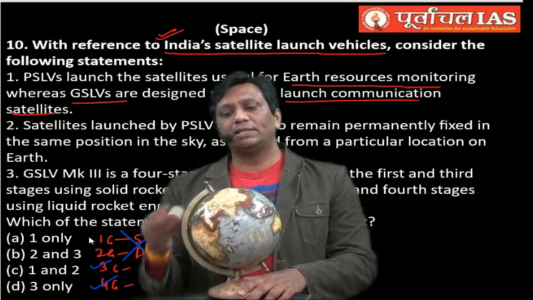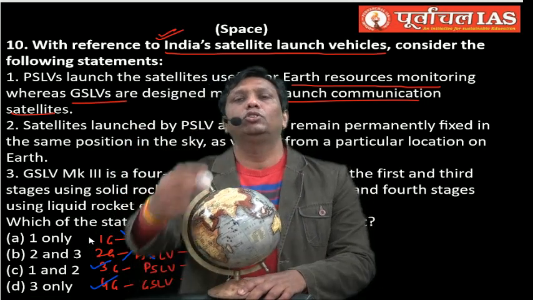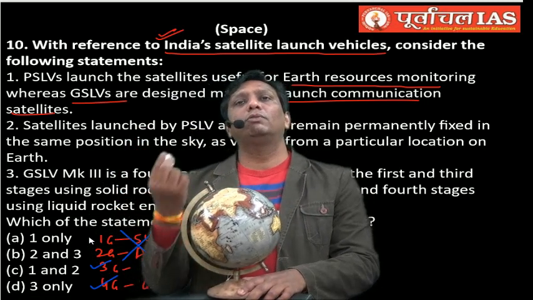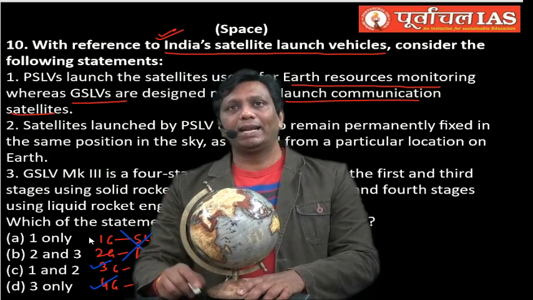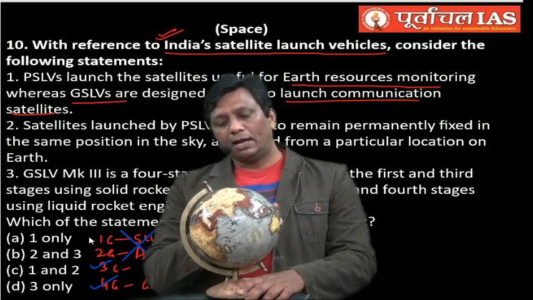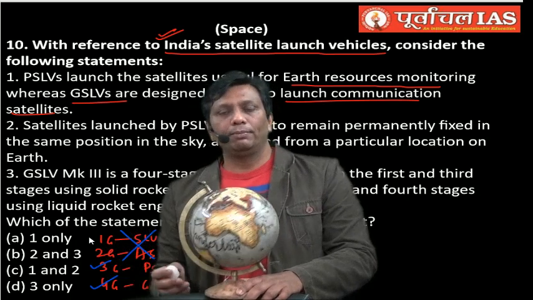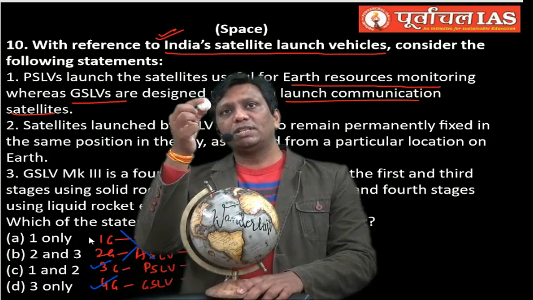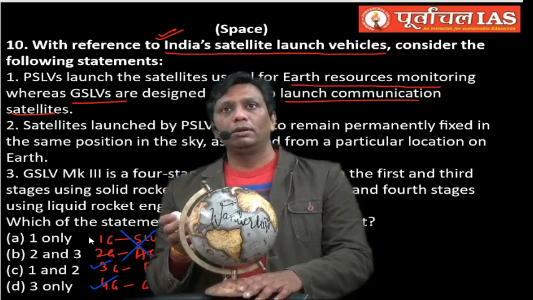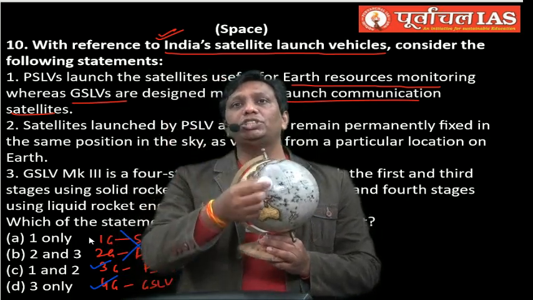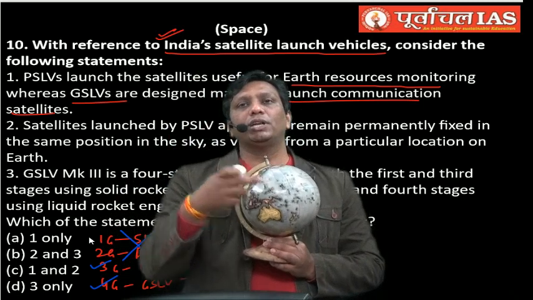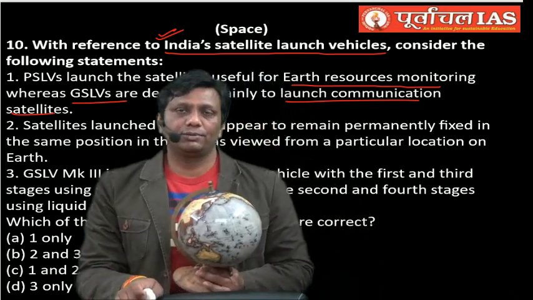What about the polar satellite? Top to bottom, bottom to top. If we put a polar satellite and Earth rotates this way, will the location of the satellite be fixed? No, never. Because Earth is rotating in this way and the satellite is moving in that way, the position of the satellite relative to a particular location is never fixed, it always changes.